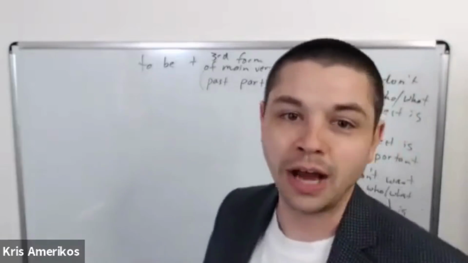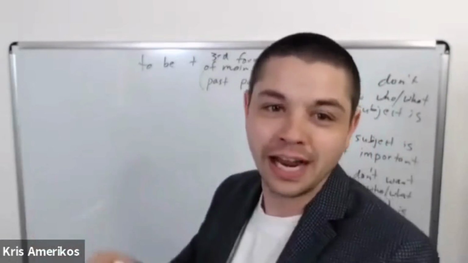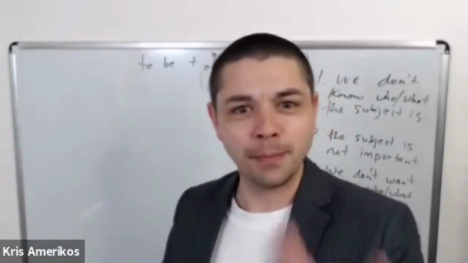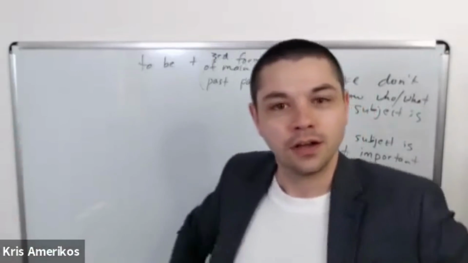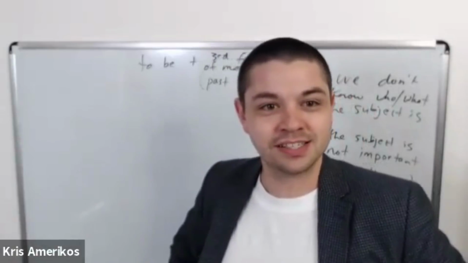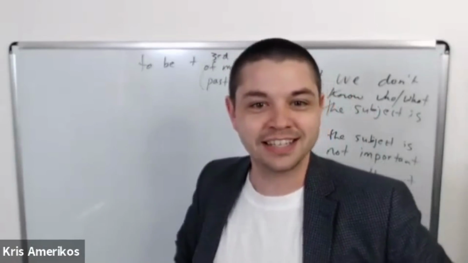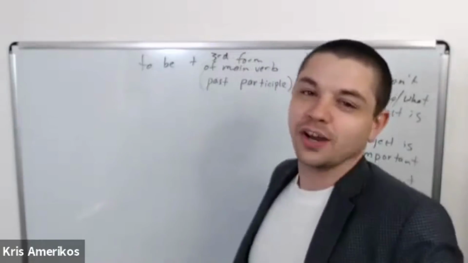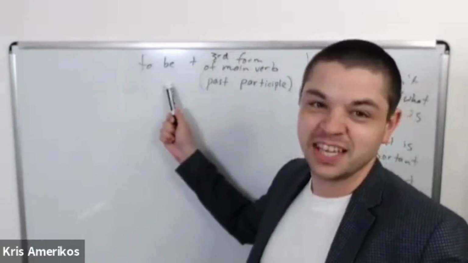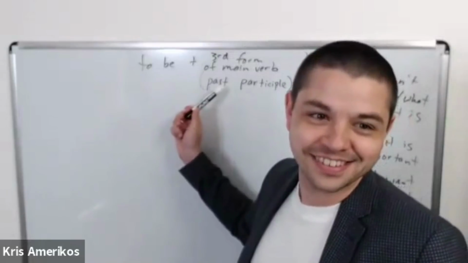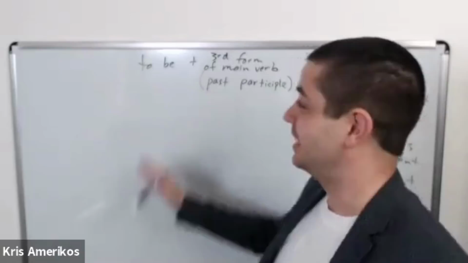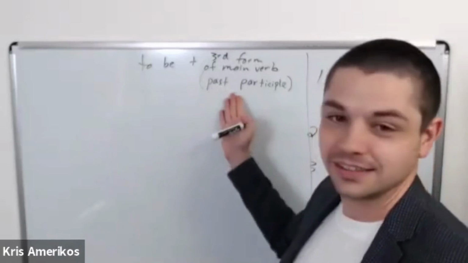For example, I can't do my homework. I ask my friend to do my homework. My friend helps me. My friend does my homework. My mom says, "Oh, your homework is finished. It's great. And how did you do it?" "I don't know, but it is done." Right? It is done.